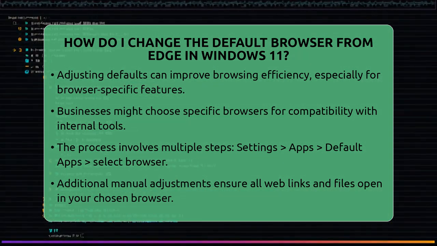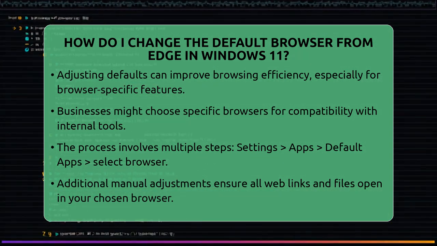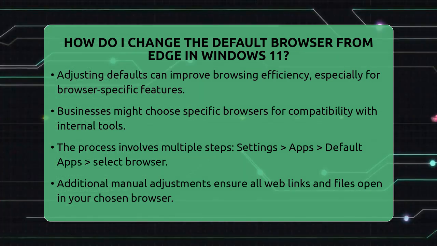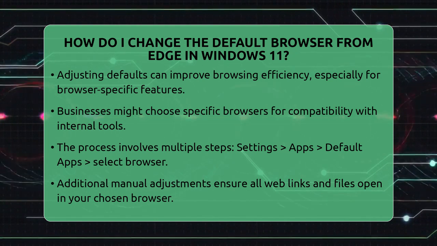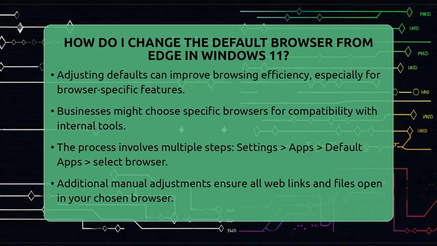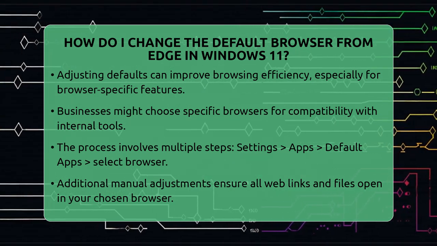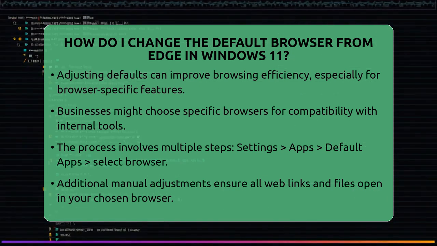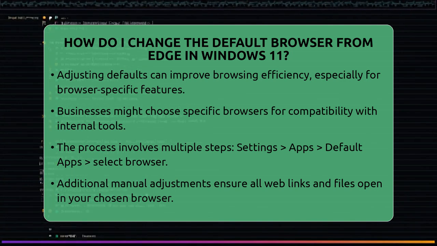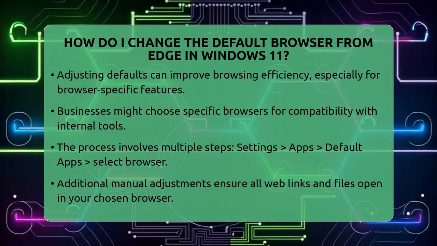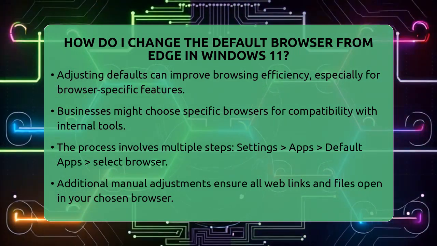In summary, to change the default browser in Windows 11, go to Settings, then Apps, then Default Apps. Select your preferred browser and set it as default. For complete control, adjust defaults for individual protocols and file types. This process shows how Windows 11 balances user choice with detailed application management, giving you the power to customize your web experience.